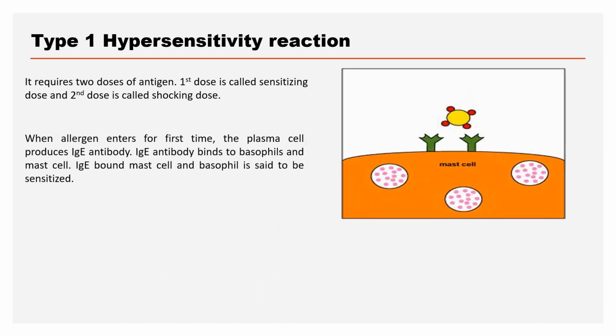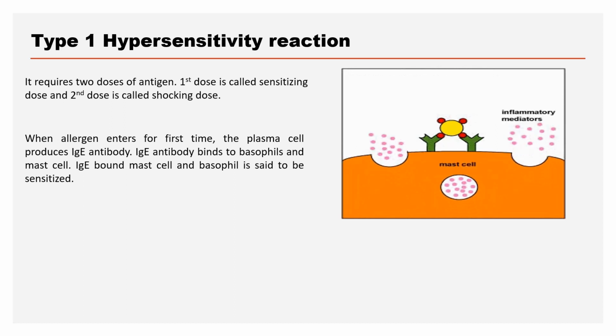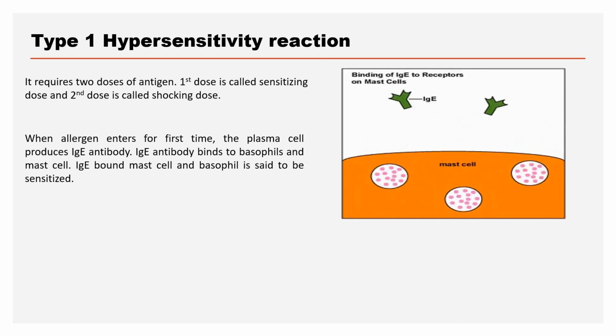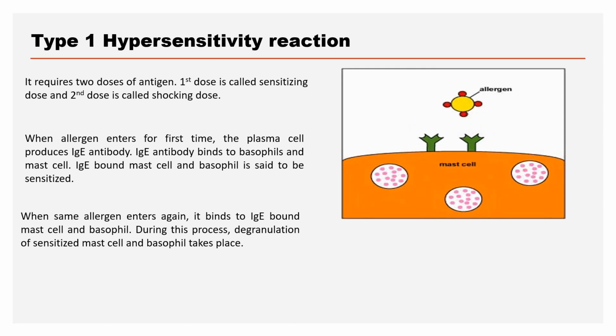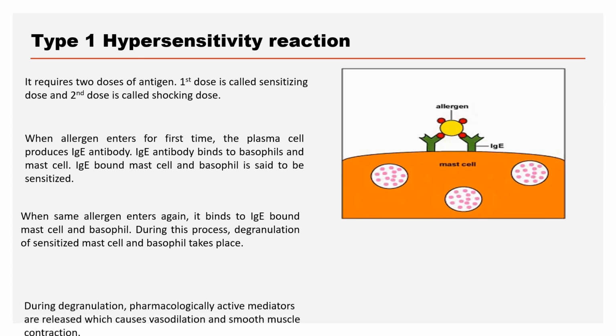When an allergen enters for the first time, the plasma cell and basophil produce IgE antibody. IgE antibody binds to basophils and mast cells. IgE-bound mast cell and basophil are said to be sensitized. When the same allergen enters again, it binds to the IgE-bound mast cell and basophil. During this process, degranulation of the sensitized mast cell and basophil takes place.